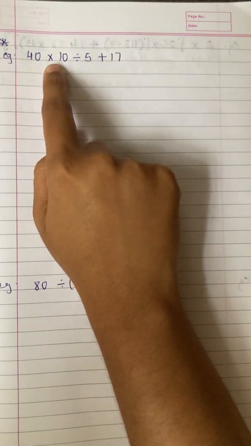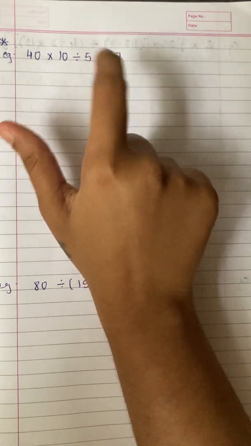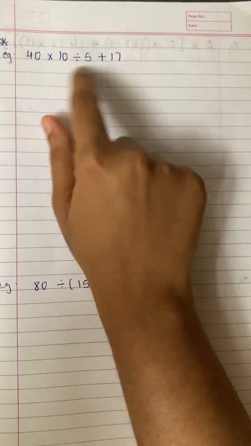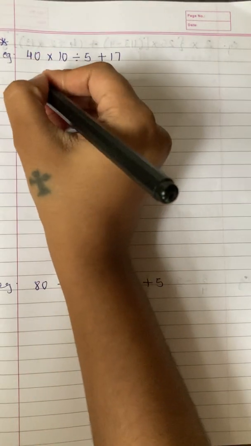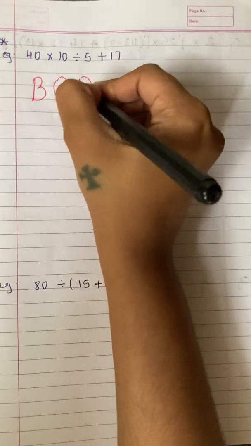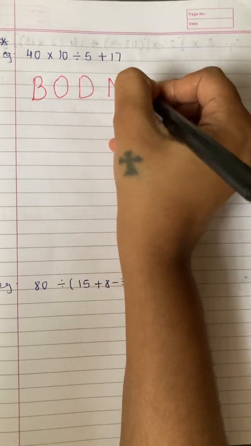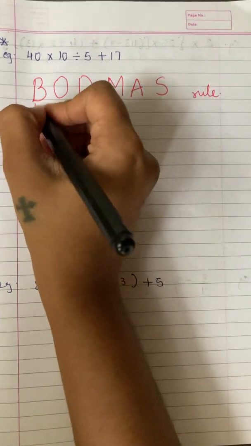First you have to multiply, or first you have to divide, or first you have to add. So there is one way to solve this kind of sum. That mantra, that magic spell is called Bodma's rule. Bodma's rule. Now what is Bodma?